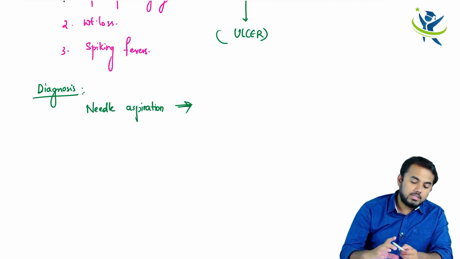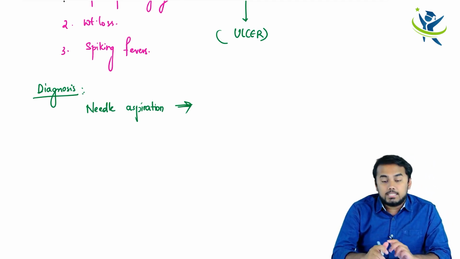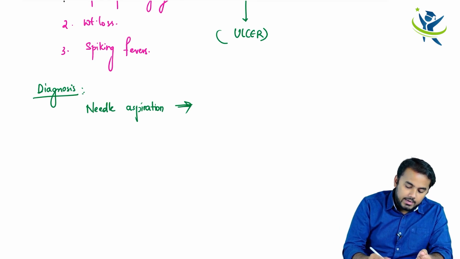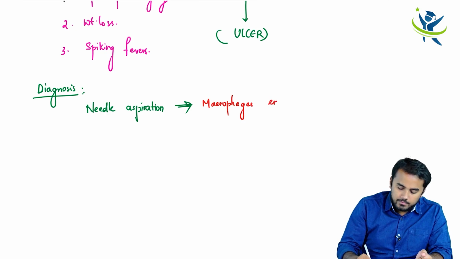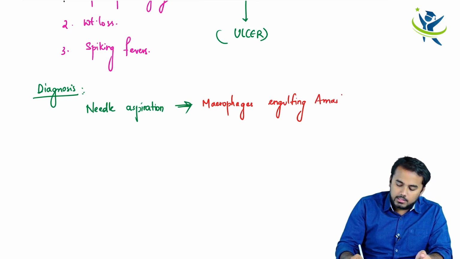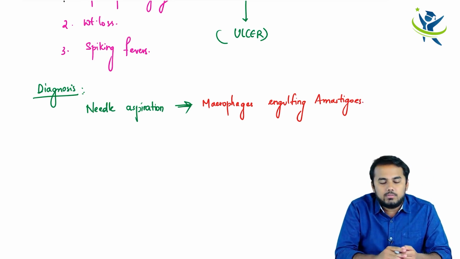It means the macrophages have engulfed these amastigotes. So you will find macrophages phagocytosing or engulfing these amastigotes. This is the basic thing which you will find.